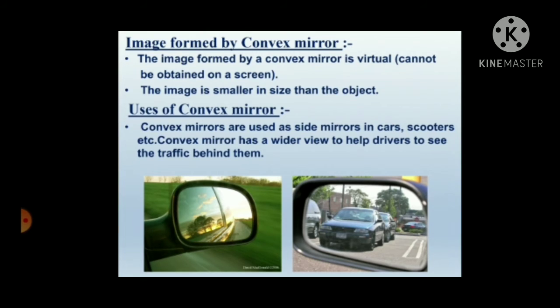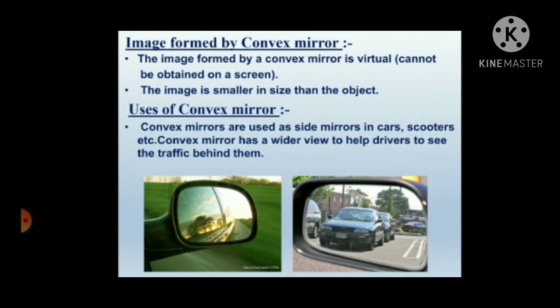So for example, the side view mirrors or the ORVMs of the car, here you can see that there are so many cars and it is giving a smaller view. So the car is very big, but we can see the car in such a small mirror because it gives a smaller view, and the image that it is showing is actually smaller than the object, but in real life the car is very much bigger than we are seeing in the mirror.